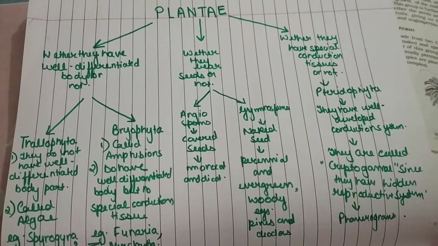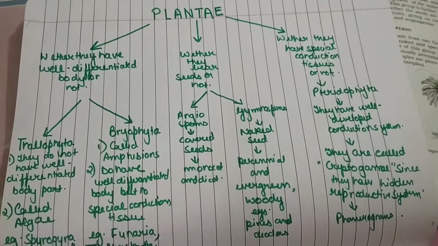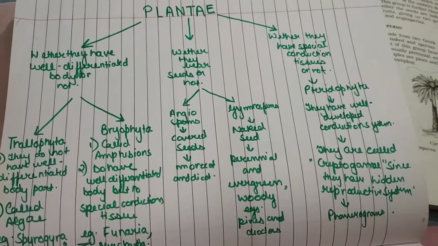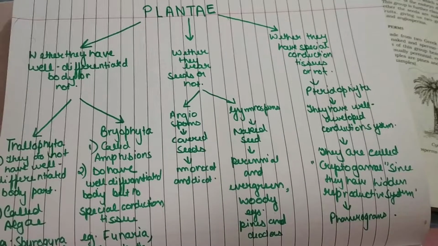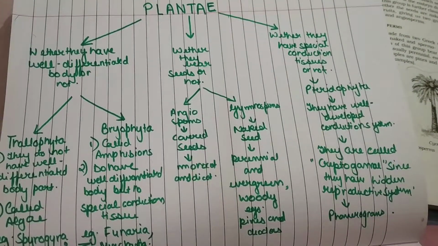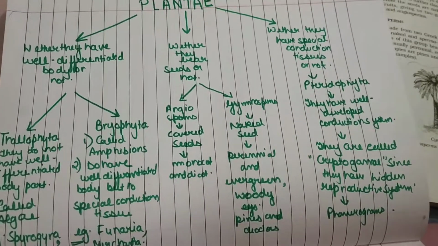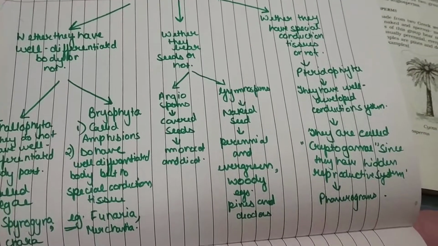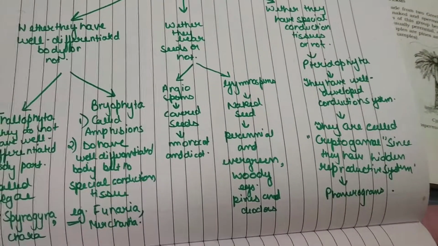Now, phanerogams are classified on whether they have seeds or not: the angiosperms and the gymnosperms. Angiosperms have covered seeds, whereas gymnosperms have naked seeds. Let's leave angiosperms and come down to gymnosperms. Gymnosperms are perennial, evergreen and woody. Examples are pines and deodars.